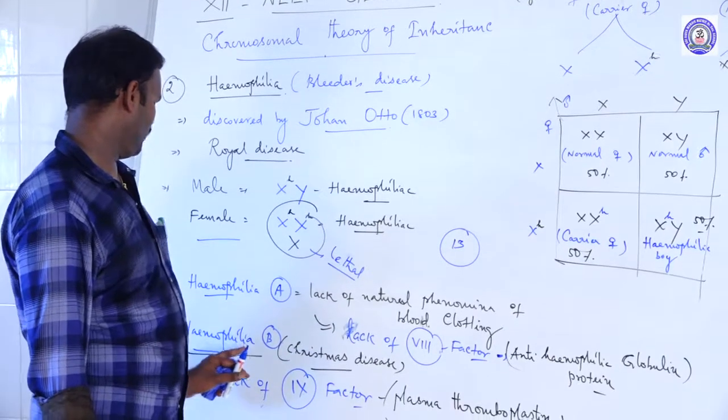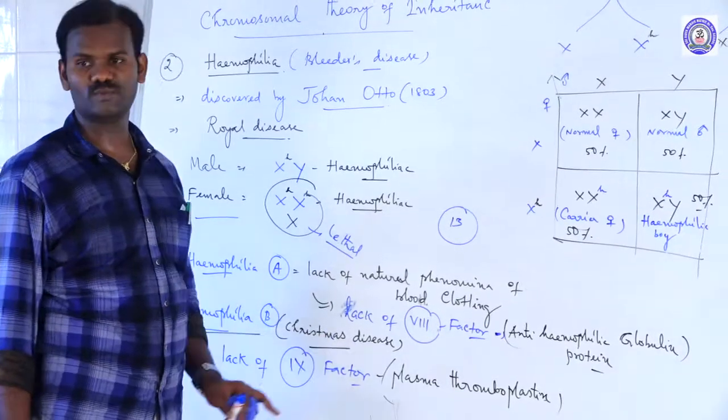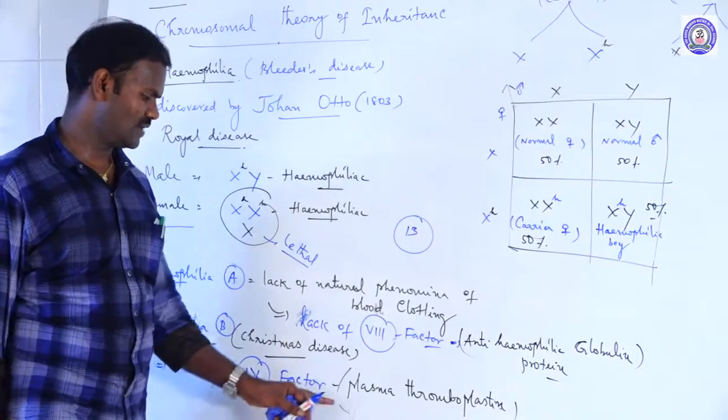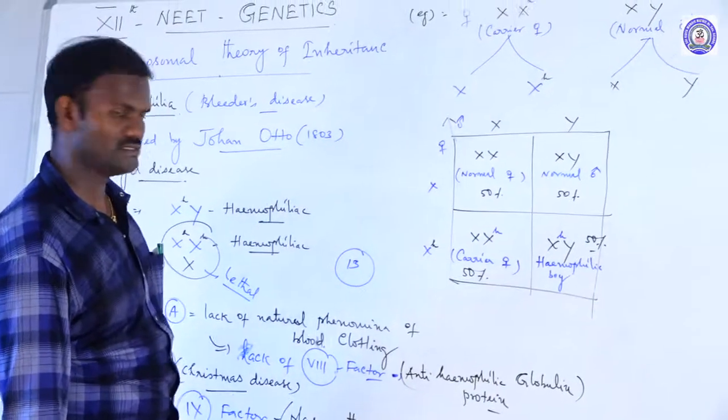Next, another one is hemophilia B. It is also called Christmas disease, and some persons suffer due to the lack of the ninth factor, plasma thromboplastin.